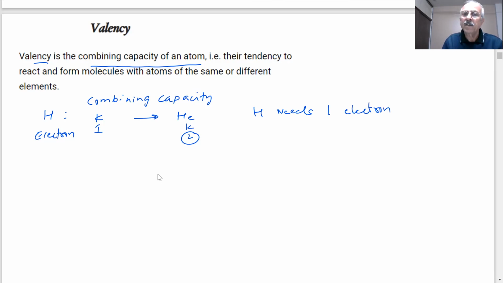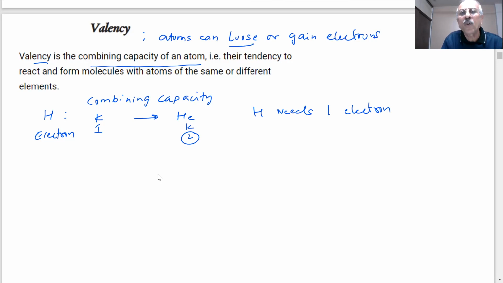Okay? Yes, sir. So we can start defining valency in terms of the number of electrons, students. Valency could be defined by whether atoms can lose or gain electrons.